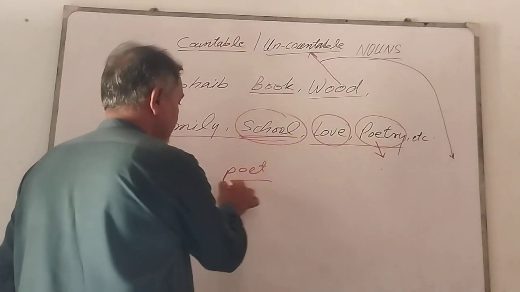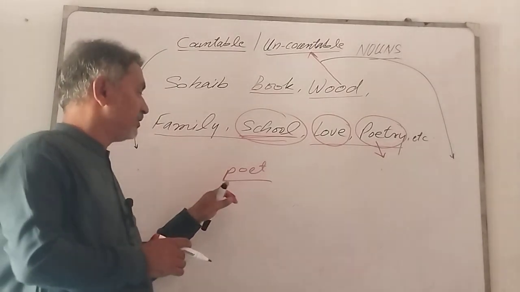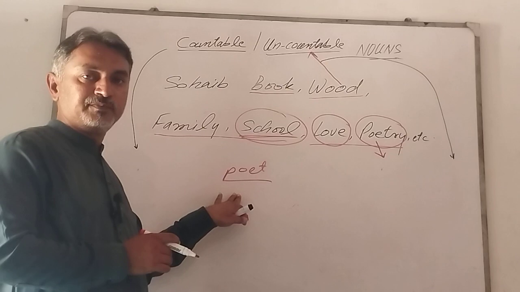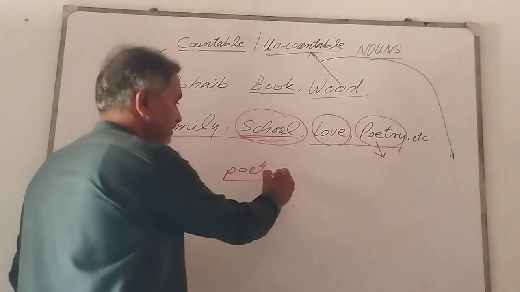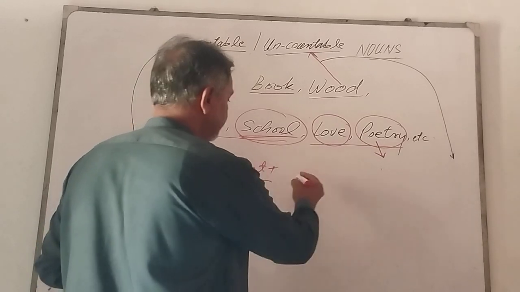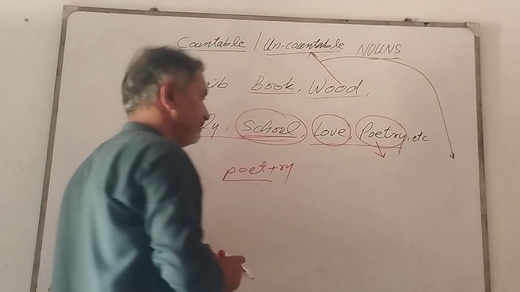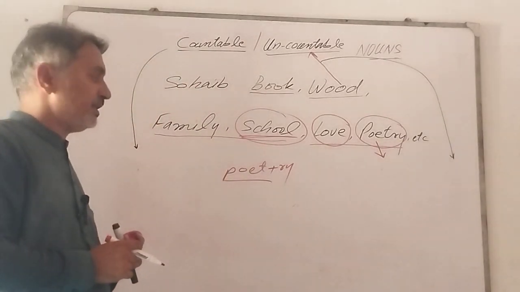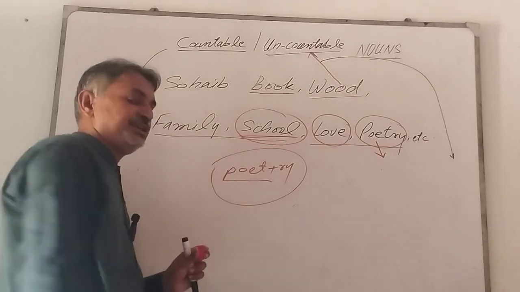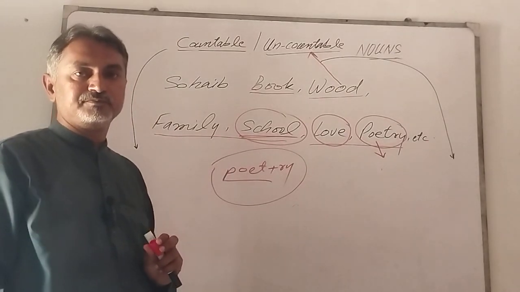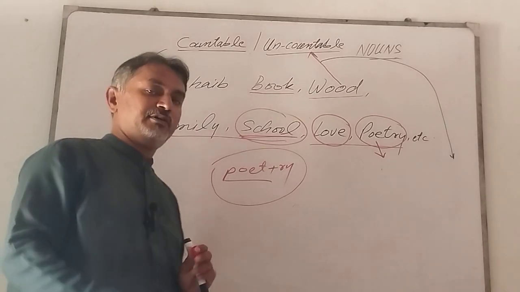Actually, we have the word quiet, that is a common noun, and we have added ry into this word to change its polarity. Now it has become an abstract noun.